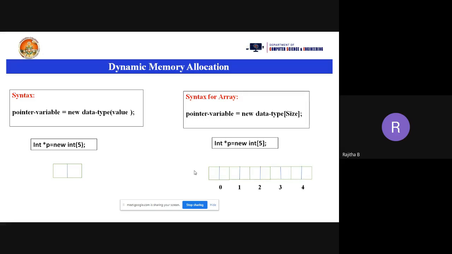Yes, ma'am. So this is the case when you are taking int *p equal to new int of 5. Here it is a parenthesis. When you are using the parenthesis, it is only a value. Now, when you are taking the square brackets, it is also a value, but what type of value? It is the size of the array, meaning how many elements you need to insert into the array. So that is the size. In square brackets, you need to mention this.